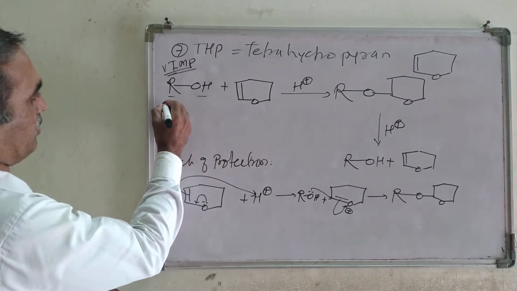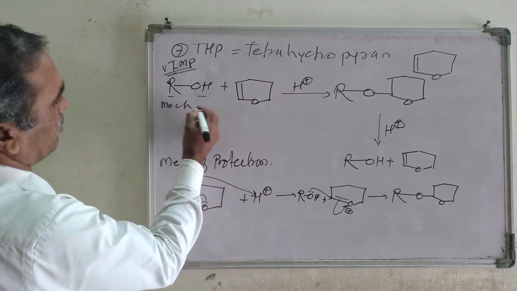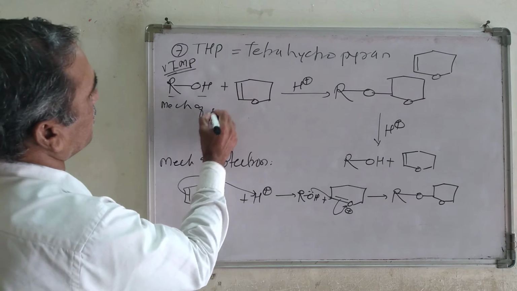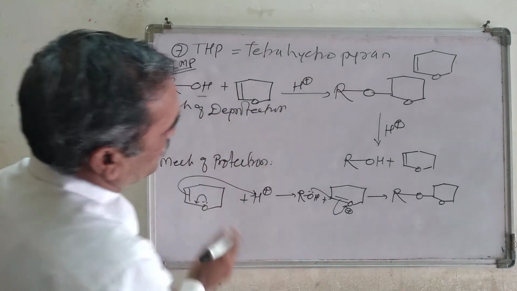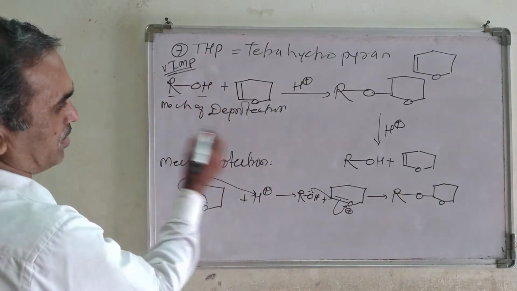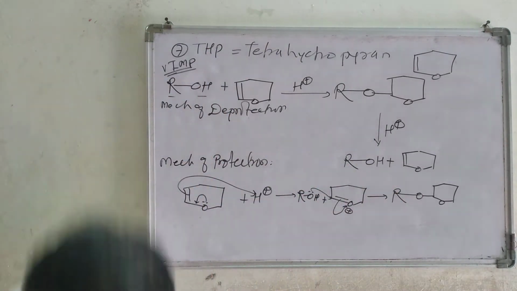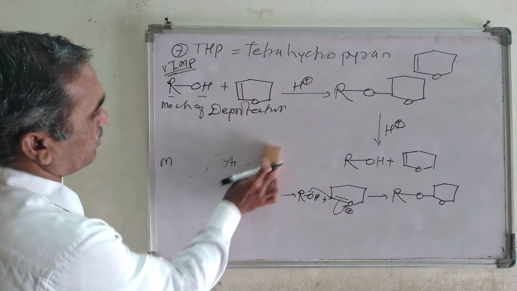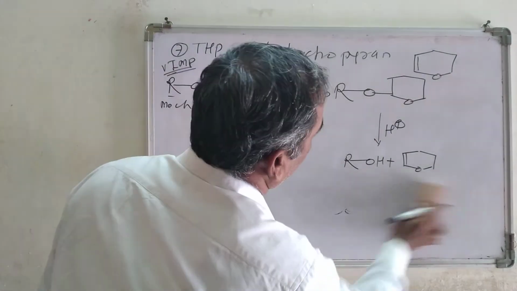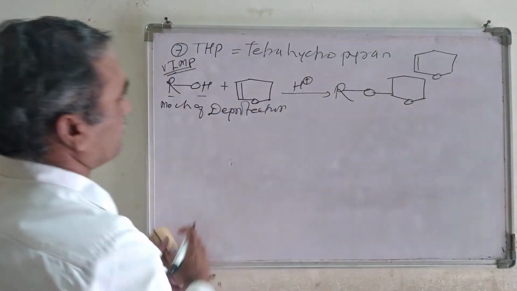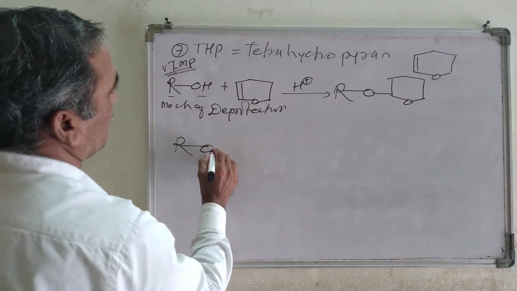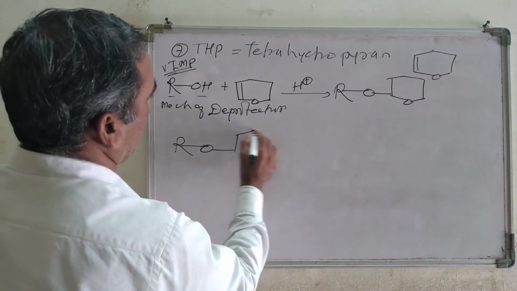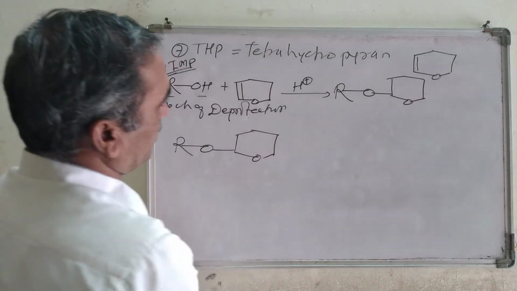Look at the mechanism of deprotection again. Let us take this one again, RO, then this one.